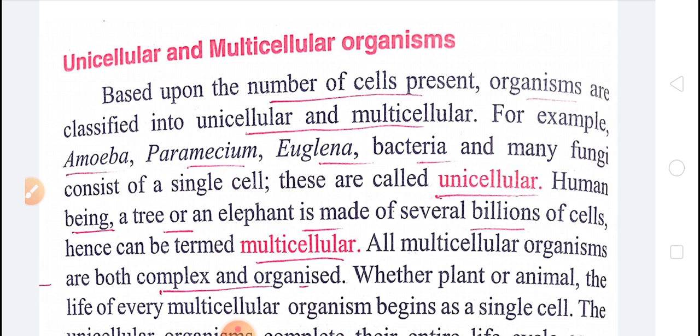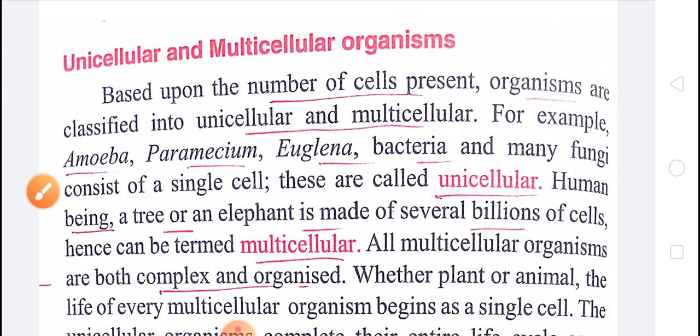Children, in our previous videos, we were discussing chapter 8, that is, Cell: The Unit of Life. In this chapter, we have discussed the introduction of cell. Okay, we'll continue Cell: The Unit of Life in this video. Today we'll be taking up unicellular and multicellular organisms, plant and animal cells, and eukaryotic and prokaryotic cells. Okay, so let's start with unicellular and multicellular.